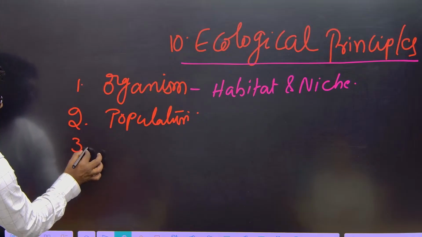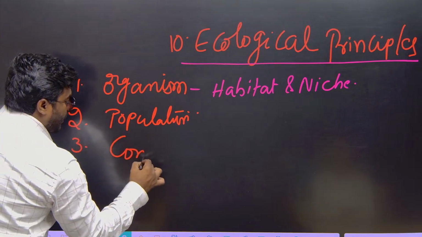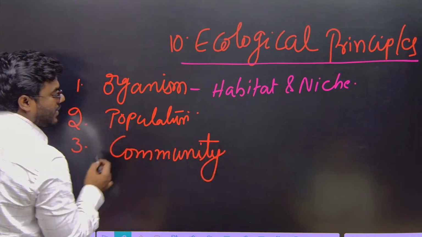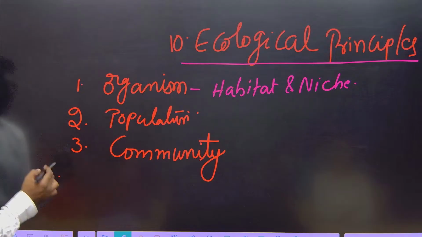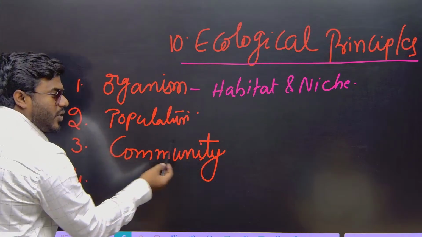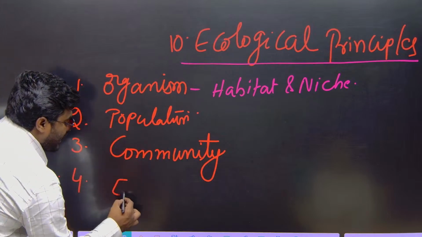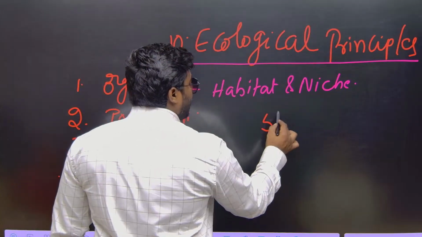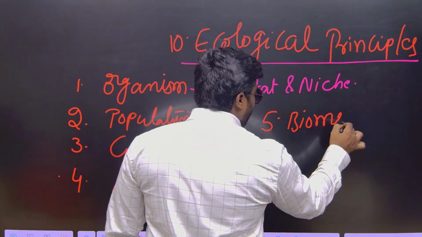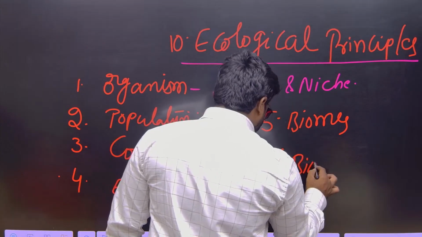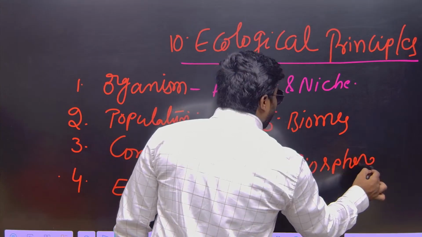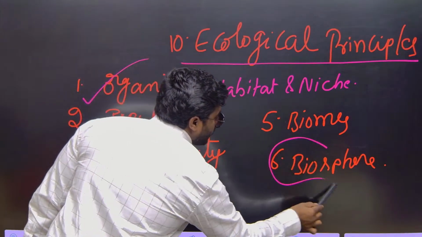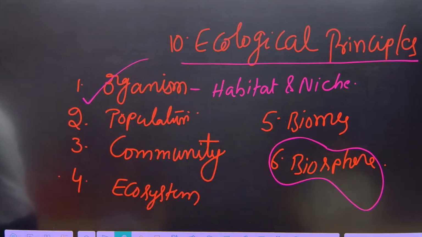A group of different populations living in the same general area is a community. An example: a group of rabbits, a group of humans, a group of plants, all different populations living together in a general area, is a community. So we will focus on community ecology, and a group of communities is called an ecosystem. Then a group of ecosystems are biomes. A group of biomes is the biosphere. So in this chapter, we'll start with an individual organism and we'll read completely up to the biosphere. It is not a difficult unit.